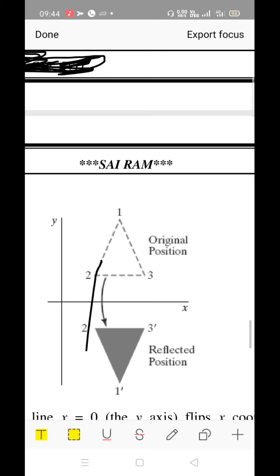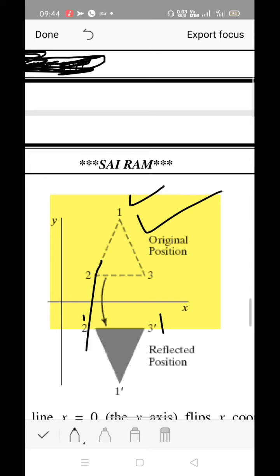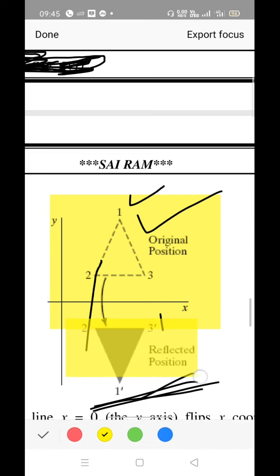Suppose let it be a triangle which is kept over here, the original position. I'll highlight, this is the original position of the triangle. Let the 3 points of the triangle be 1, 2 and 3. Where exactly the mirror images of 2 and 3 will be obtained, check here. We'll say 2 dash and 3 dash. And what about the mirror image of point 1? This is the mirror image of point 1, say 1 dash, right? Fine. So this is the reflected position of the triangle.